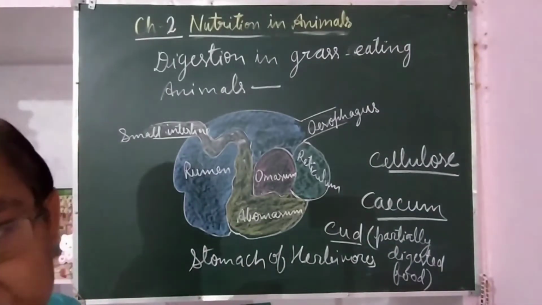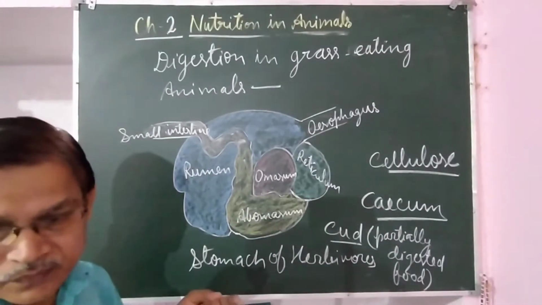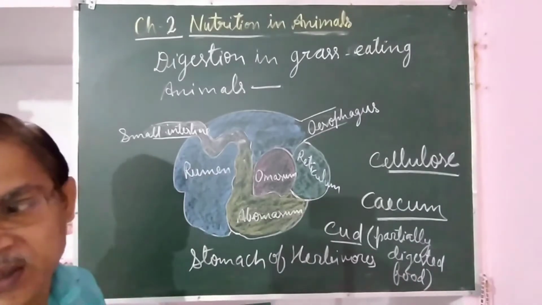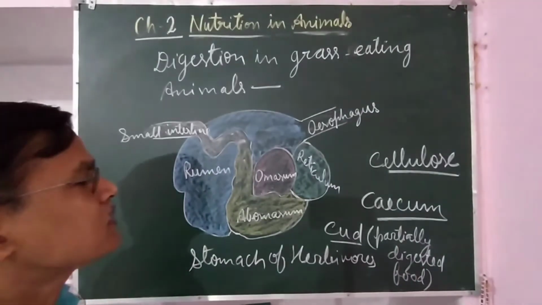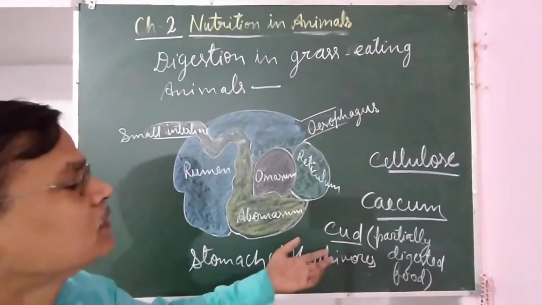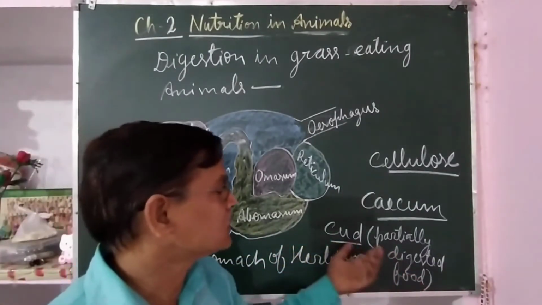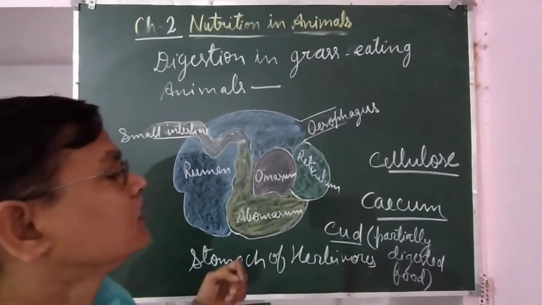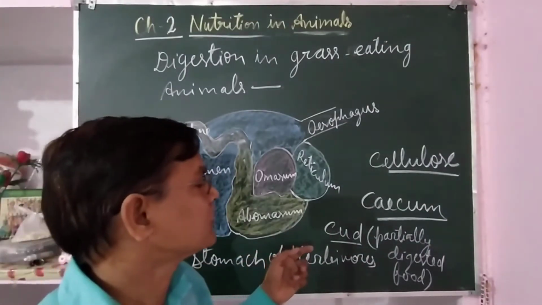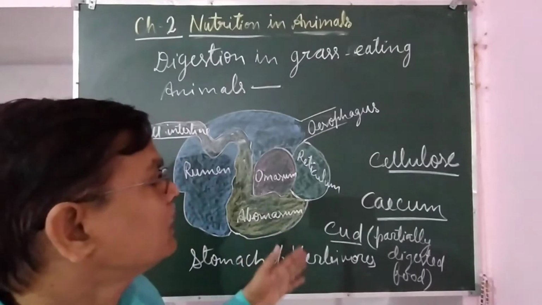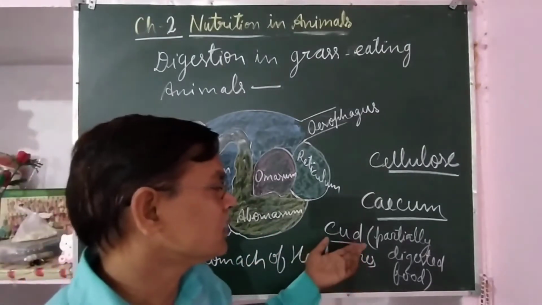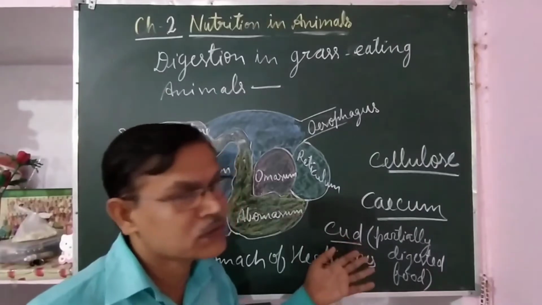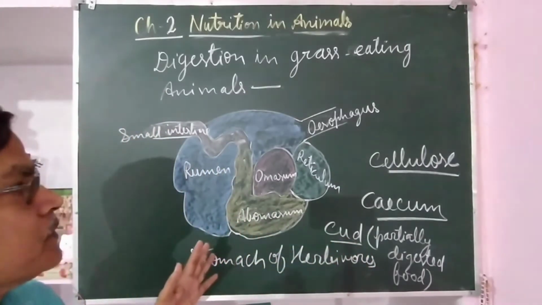Sometimes you may have seen some froth coming out from their mouth when they chew. That process of chewing the cud, the partially digested food, is called rumination, and the animals who do rumination are called ruminants.